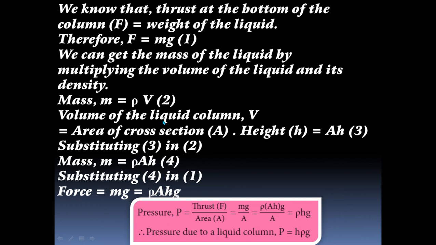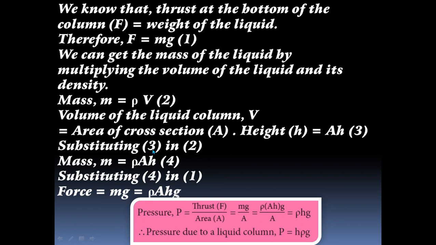Volume of the liquid column V is equal to area of the cross section into height H, that means A into H. What is the formula for the volume? Volume is equal to area into height.